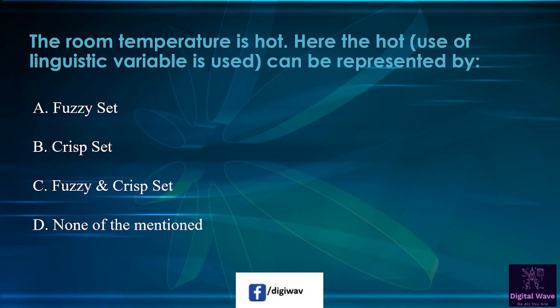Next question is, the room temperature is hot. Here the hot can be represented by fuzzy set. Second option is crisp set.